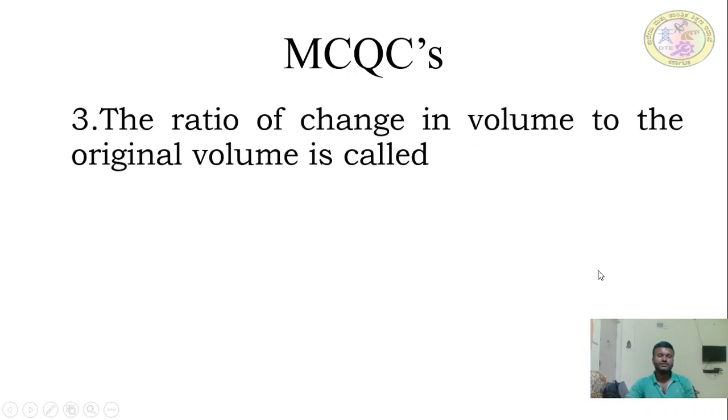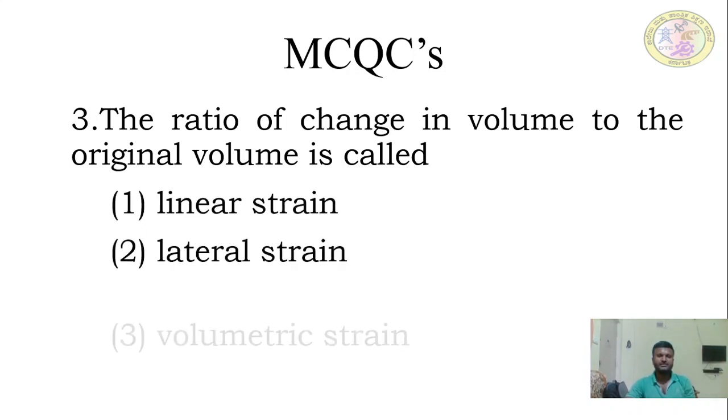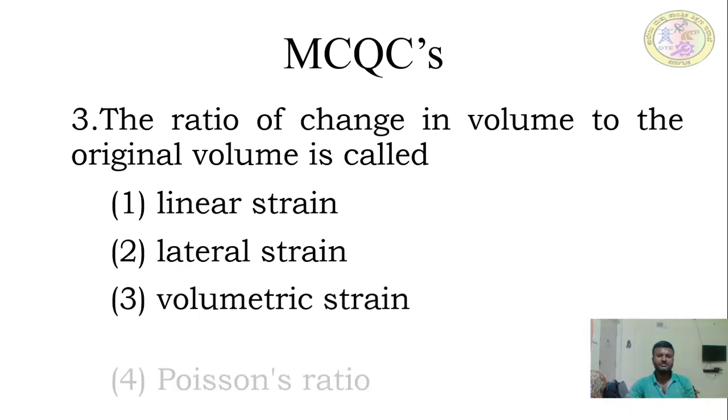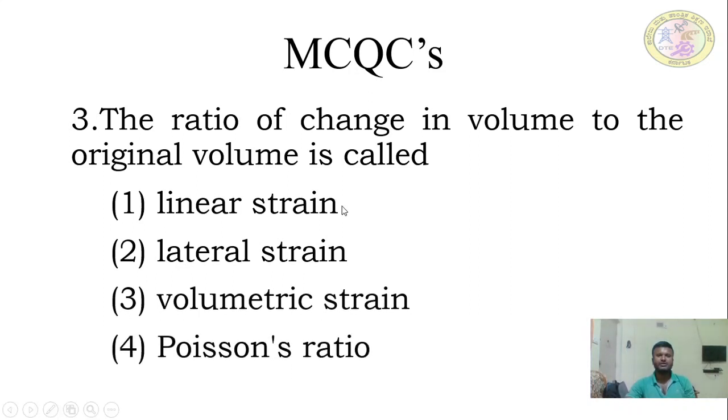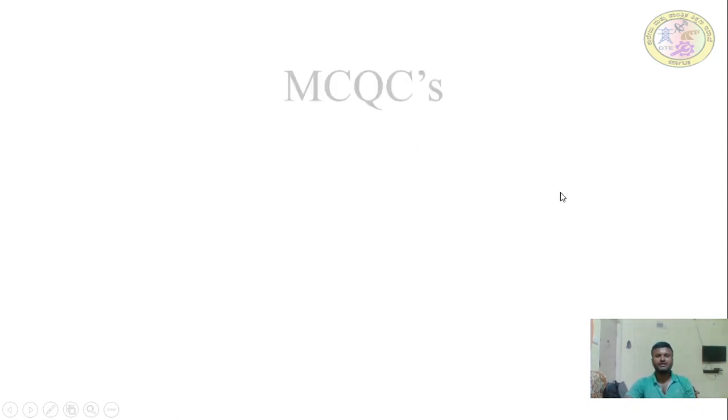Next, third question: the ratio of change in volume to the original volume is called what? Choice 1, linear strain; choice 2, lateral strain; choice 3, volumetric strain; choice 4, Poisson's ratio. Change in volume divided by original volume is the change in dimension, the parameter referring to strain, and it is a 3-directional change in deformation. So that's why it is called volumetric strain.